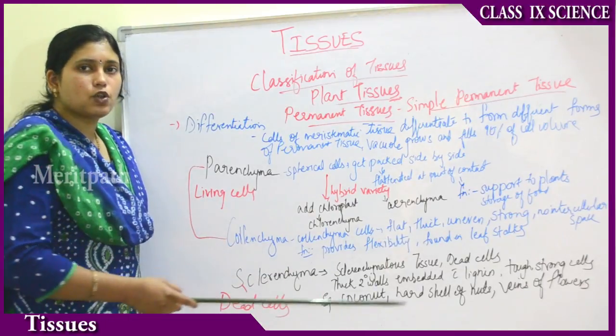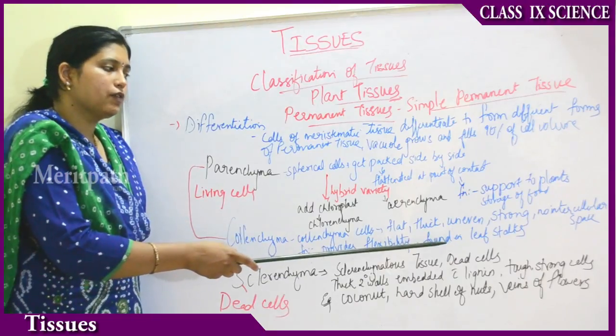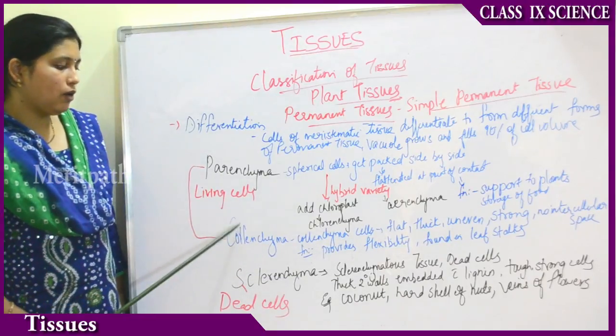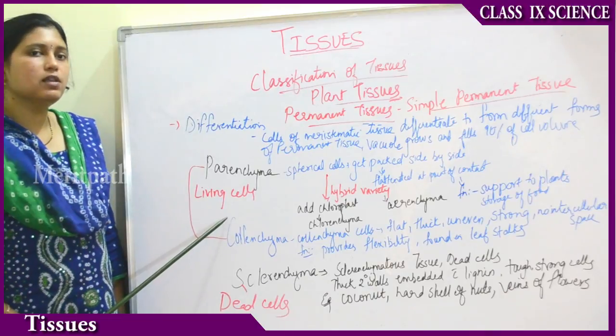They are found in leaf stalks. The part below the leaves is called the leaf stalk. So parenchyma and collenchyma together form the living cells of the simple permanent tissue.